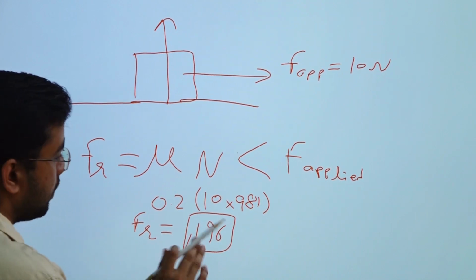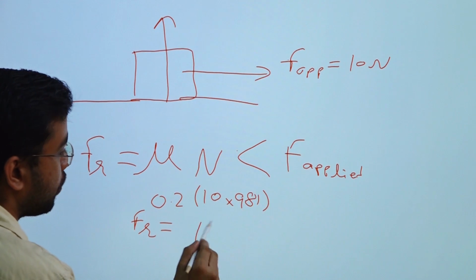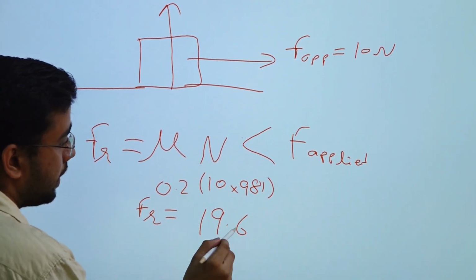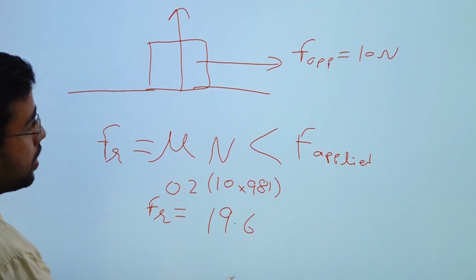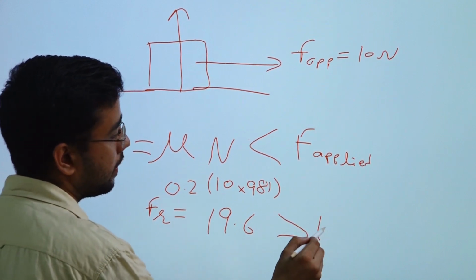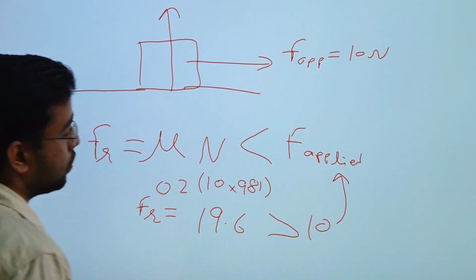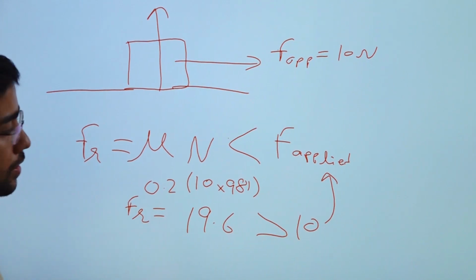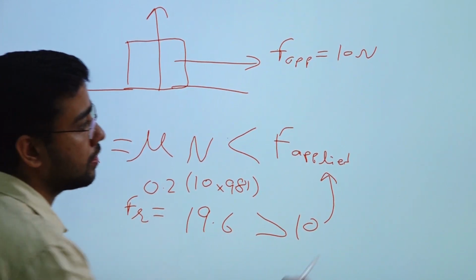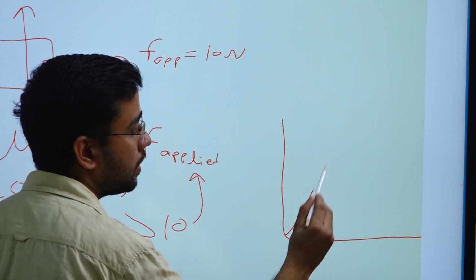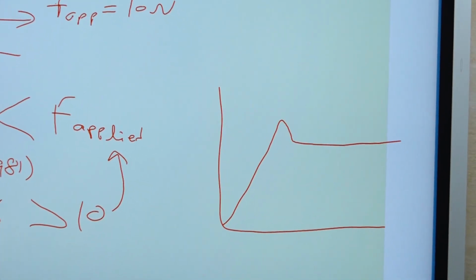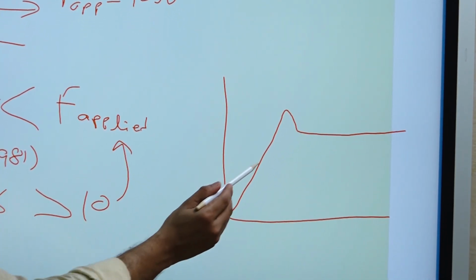So this will not be 1.96, it will be 19.6. Right, when you solve it, you will get 19.6. So this 19.6 is greater than 10, that is the applied force. Okay, so what will happen? We are not having threshold limit. So this was the threshold limit that I taught you in the friction chapter. So it will be somewhere here.